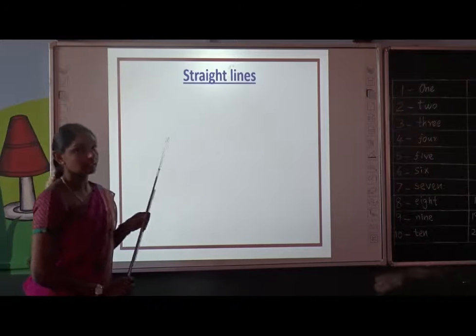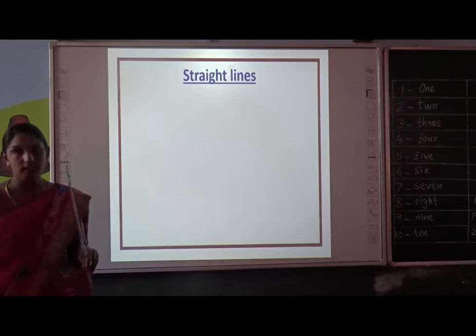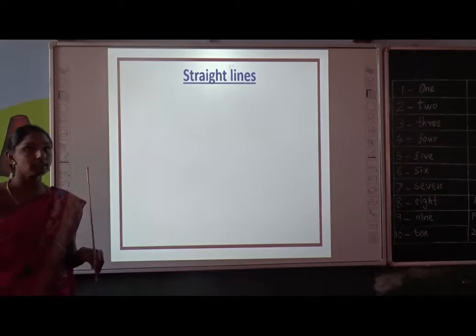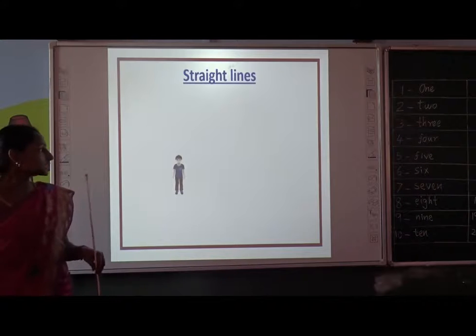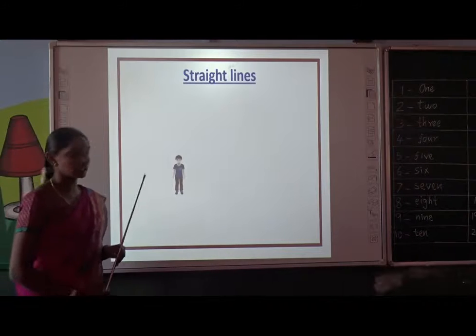Straight lines. Okay, we have already learned straight lines and curved lines in primary session. Now we are going to recall it with some examples. Okay, see here, let me tell one example.